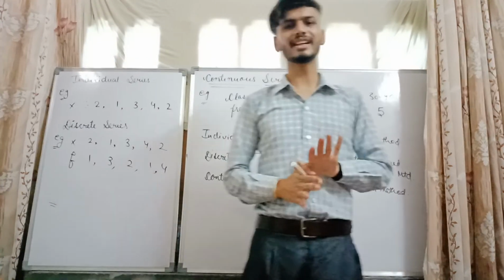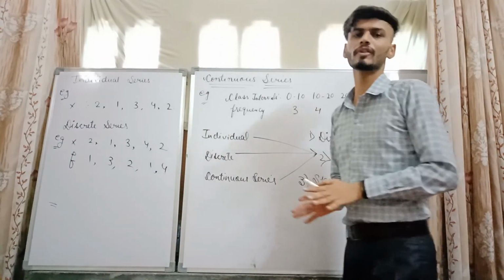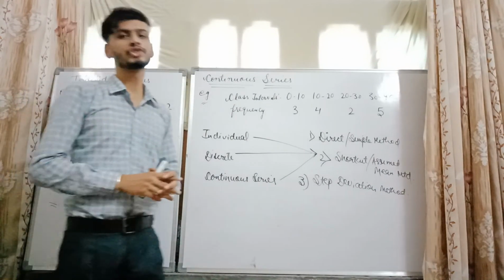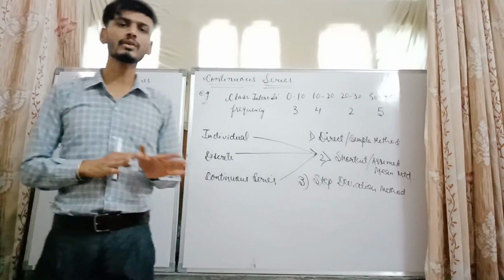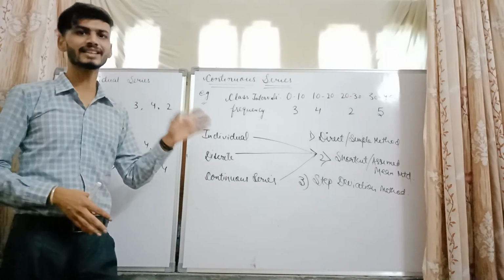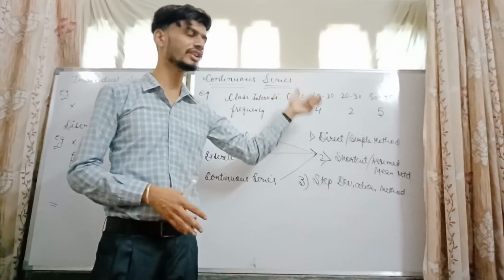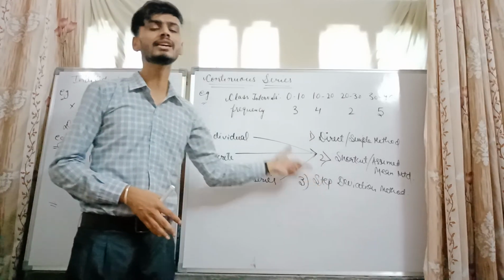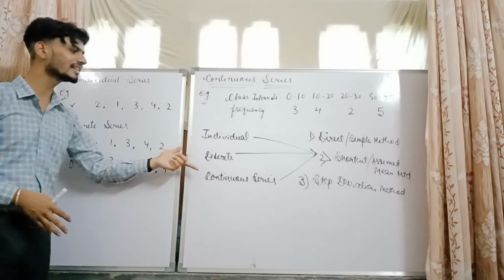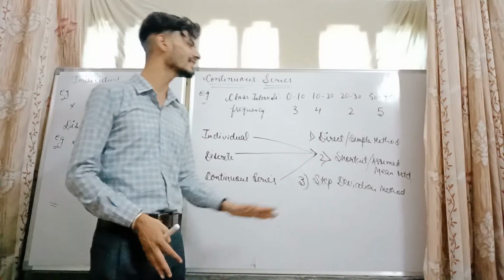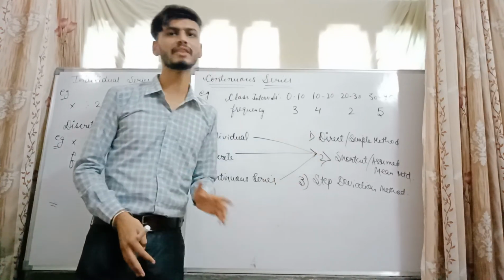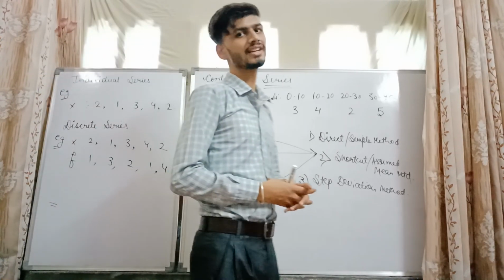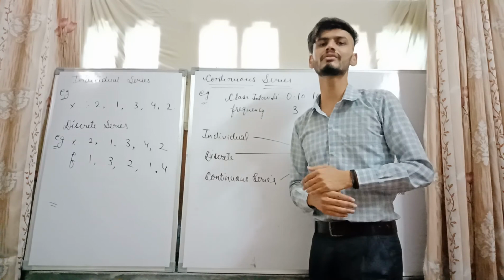These three series use three types of rules: the direct or simple method, second the shortcut or assumed mean method, and the step deviation method. For individual series, we can apply direct, shortcut and step deviation methods. If we have continuous or discrete series, we can also apply the direct, shortcut and step deviation methods. So these were some introduction points related to statistics, and the practical questions will be in the next video.